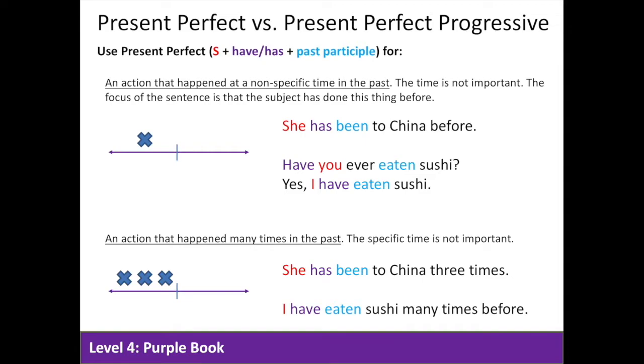We can also use the present perfect to talk about an action that happened many times in the past, and the specific time is not important. For example, she's been to China 3 times. I have eaten sushi many times before. We don't know exactly when we did these things. However, we know now that they happened multiple times in the past. But the specific time they happened is not important, so we use the present perfect.